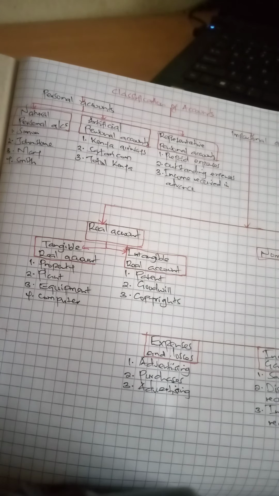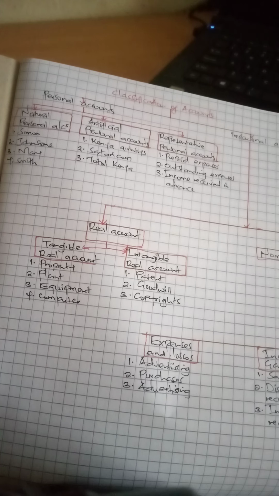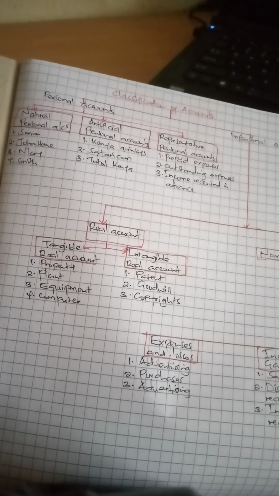We always know that there are two categories of persons. We have the natural persons, which are human beings, and we also have the artificial persons. In this case, we have corporations. They are legal entities, separate from the individuals, and they can be sued, they can also sue, and all that.